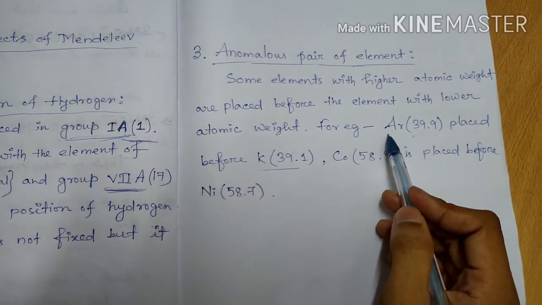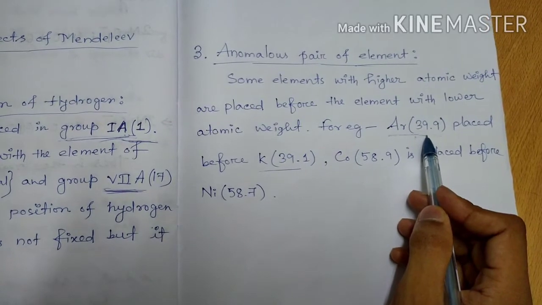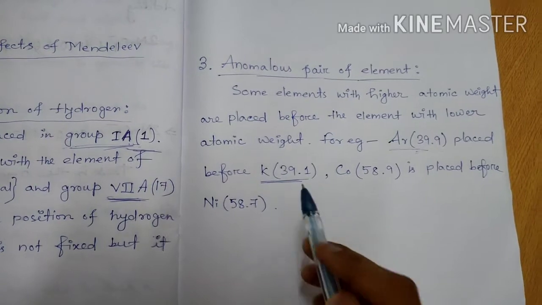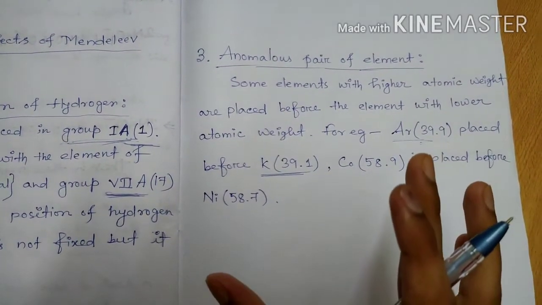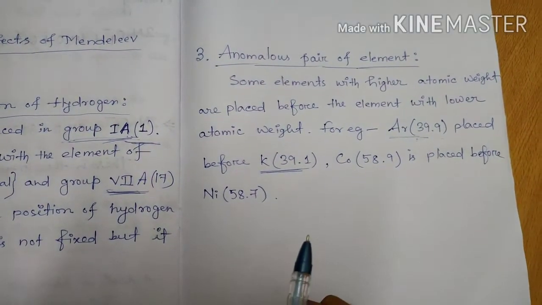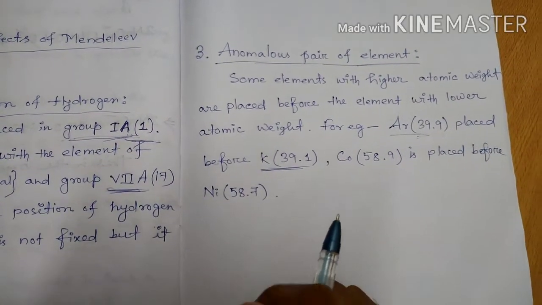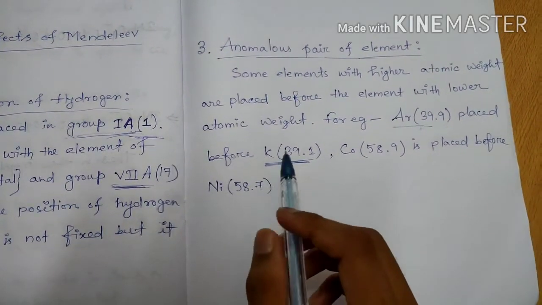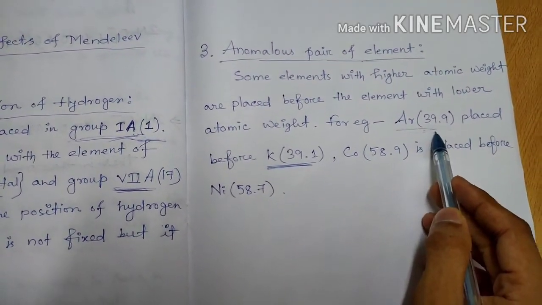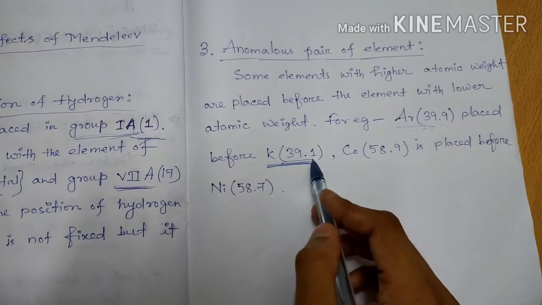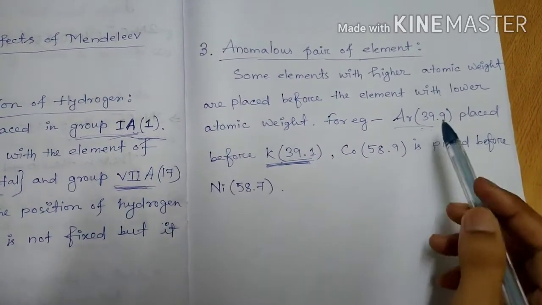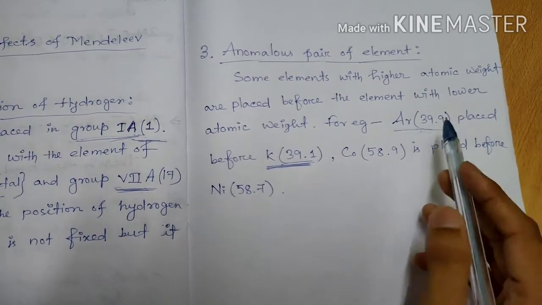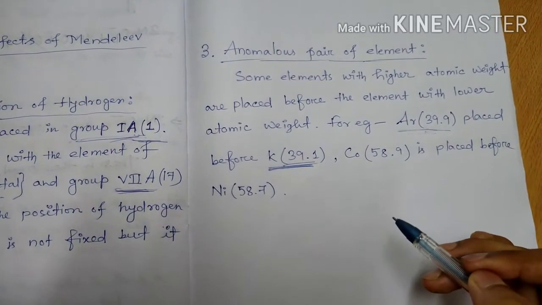This element with higher atomic weight is placed before potassium with lower atomic weight. But according to Mendeleev's periodic law, the element with lower atomic weight should be placed first, and this element has higher atomic weight. But this did not happen.